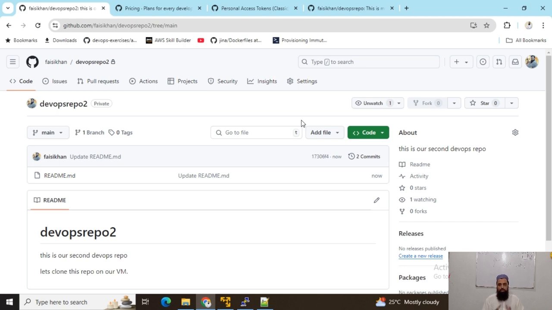So I would strongly recommend that you must create an account on GitHub. I hope that you have that account on github.com, but if not, you must create one account on GitHub and try playing with Git and install GitHub CLI on your VM and push and pull changes to the repository.